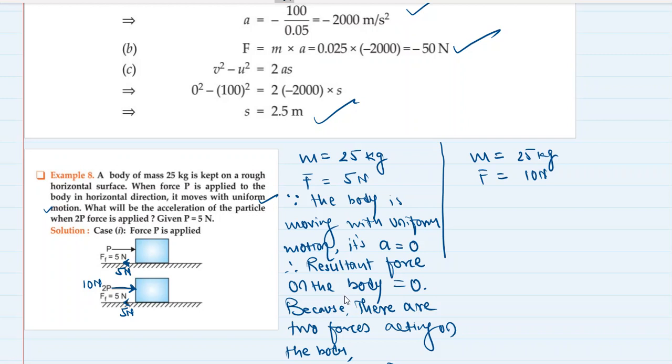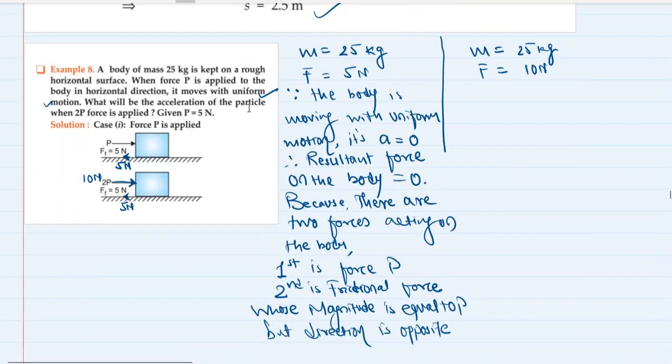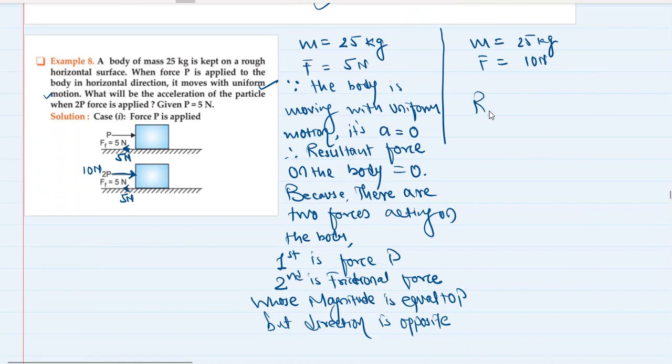So what is the resultant force in the second case? The resultant force is equal to 10, that is the force applied by us, minus 5, that is the force exerted by the frictional force in the opposite direction. So the resultant force is 5 Newton.